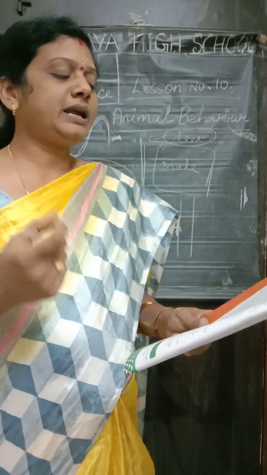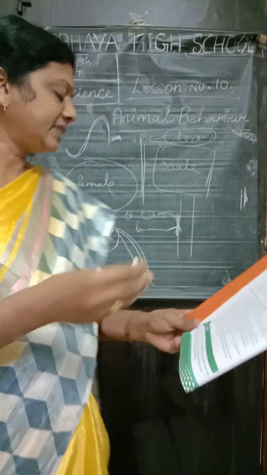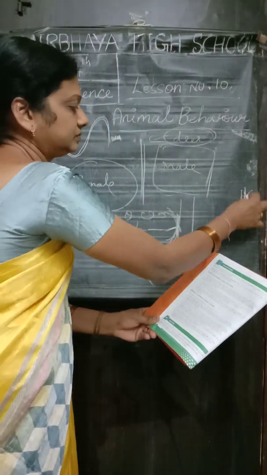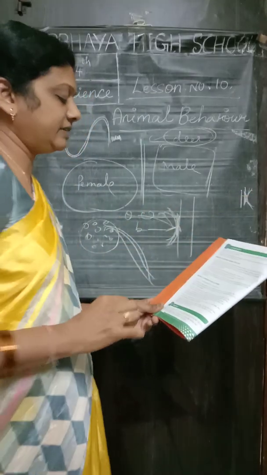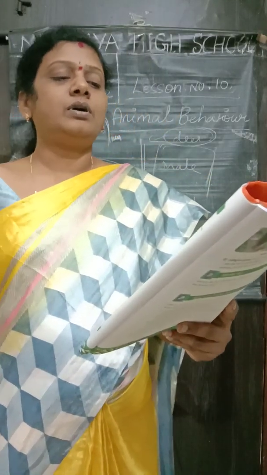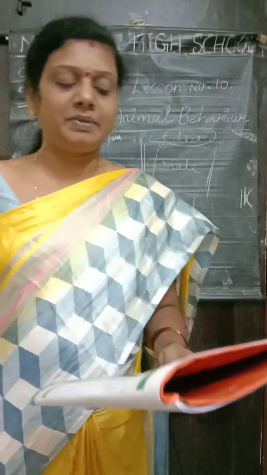Okay, the area marking prevents an animal from entering into another animal's area. The animal which is going to mark the area, and another animal is going to come here. If it sees the mark, it will not come. The food available in an area may not be enough for more than one animal to survive. In such cases, area marking helps the animals to survive better.